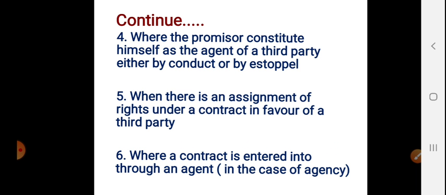See, where the promisor constitutes himself as an agent of the third party either by conduct, means by acknowledgement, or by estoppel, then a binding obligation is incurred by him towards the third party, though the third party is a stranger to the contract. The third party also can sue on the contract. We'll see one example.